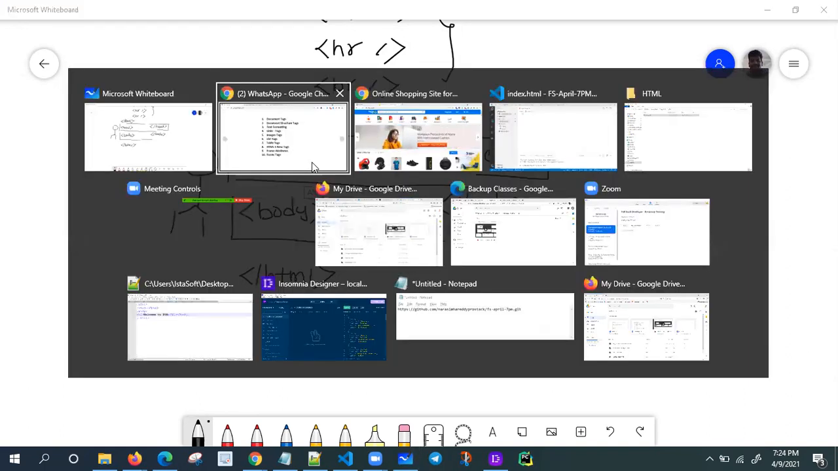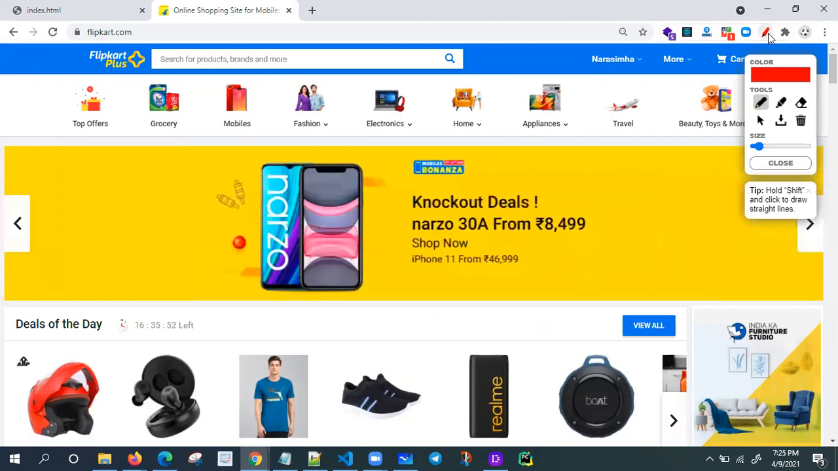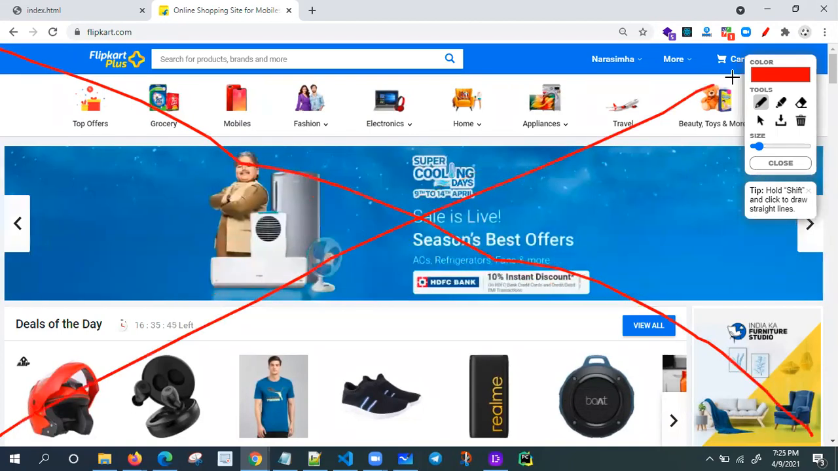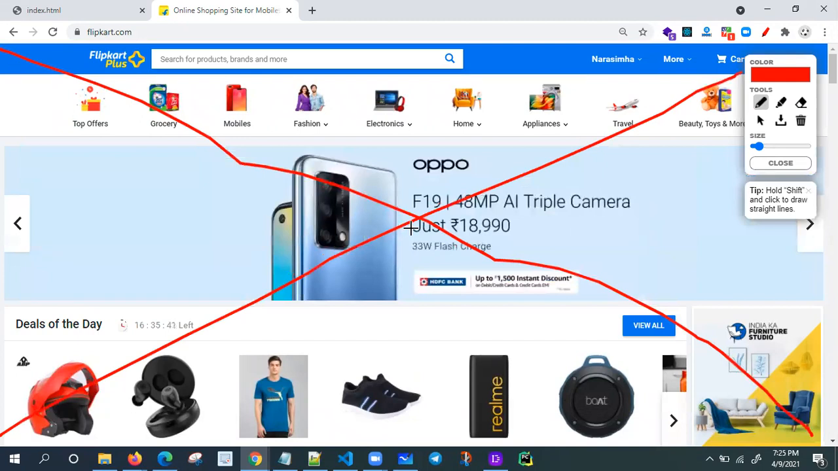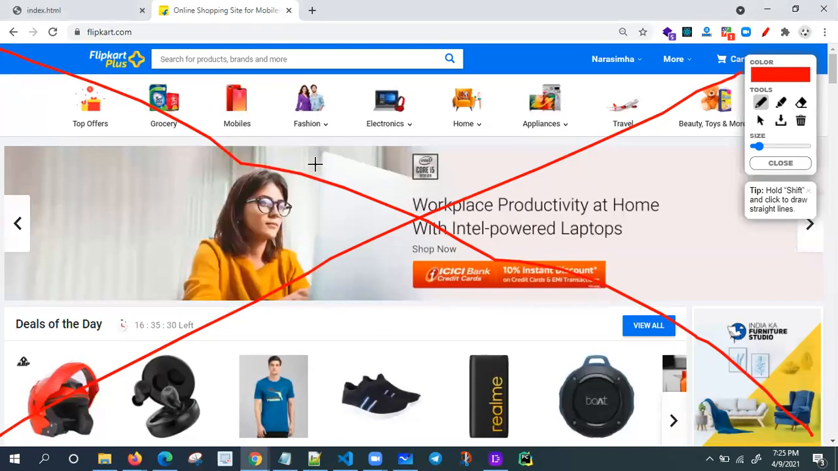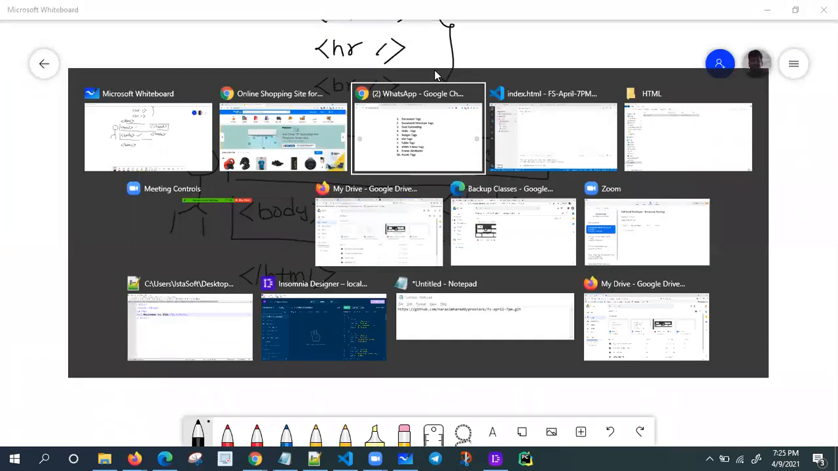If you open this website, from here to here it is the body only. Anything visible from here to here is in the body tag. We need to keep the entire thing in the body tag only. The head is a logical part only. Let me open this one, and you'll get one idea one by one.